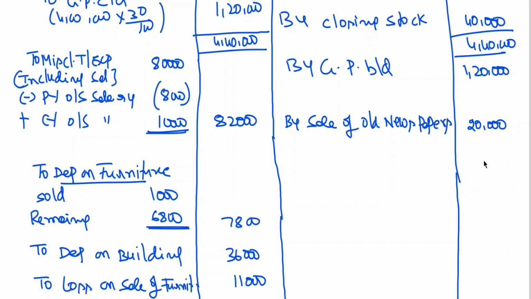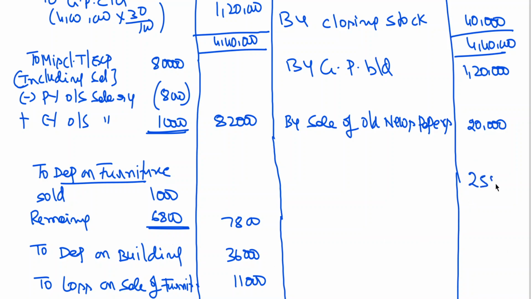Bad debts is debited to the debtors account and debited to the profit and loss account. And since bad debts has already been taken to the debtors account, I told you it need not be deducted from debtors, because closing debtors is after deducting bad debts but before PBD. Repeat once again. Closing debtors which you have is after deducting bad debts before PBD. That is the reason why PBD has to be deducted. But bad debts and PBD both are to be taken to the profit and loss account. This you learned in final accounts. This is not a new point to you. Just while copying down, I think I forgot to take them.